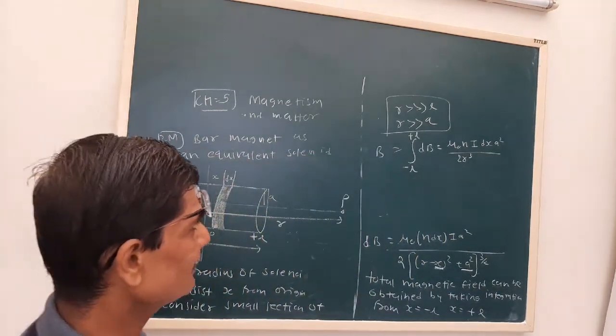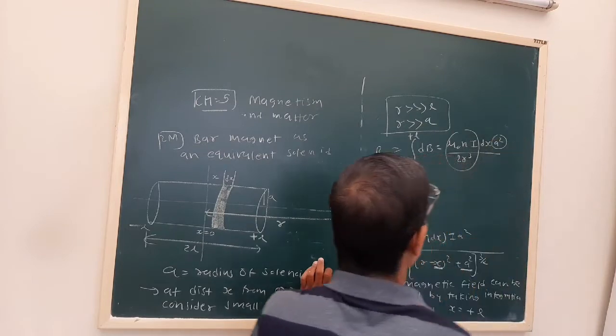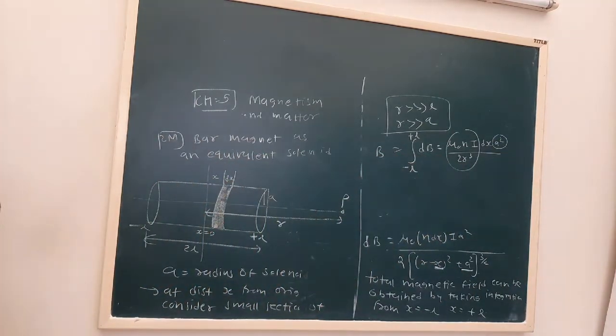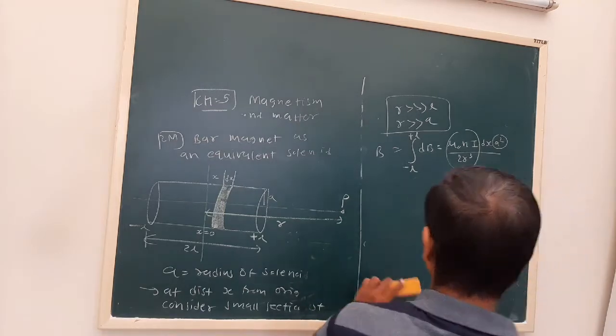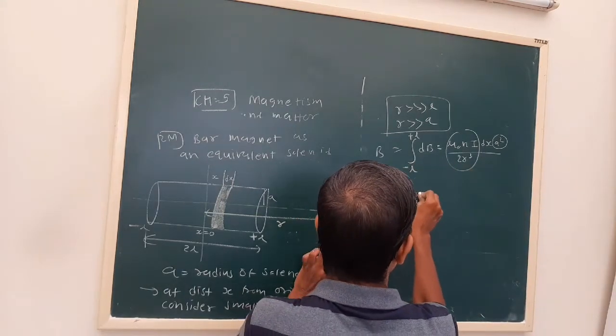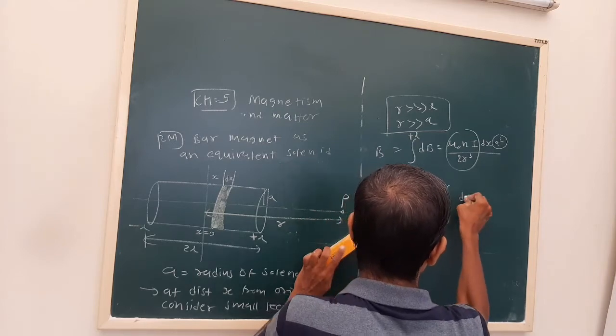All terms are constant here, so we take them outside the integration. So this will be mu 0 n I a square upon 2 r cube, integration dx.